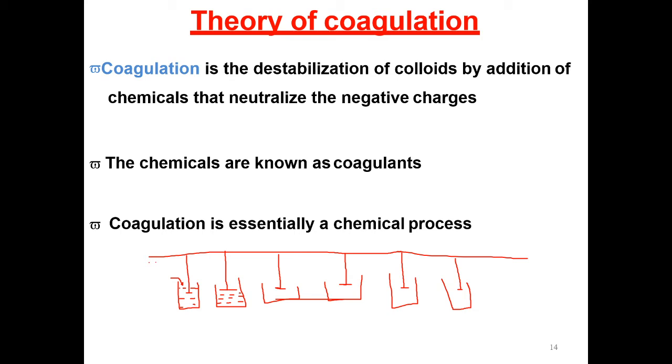The test can be repeated in a second set of jars by holding the pH constant and varying the coagulant dose. The water is mixed rapidly for 1 minute to ensure complete dispersion of the chemicals, and then mixed slowly for 15 to 20 minutes to aid in the formation of floc. So for 15 to 20 minutes you have to mix it to form floc. The water is allowed to settle for 30 minutes.